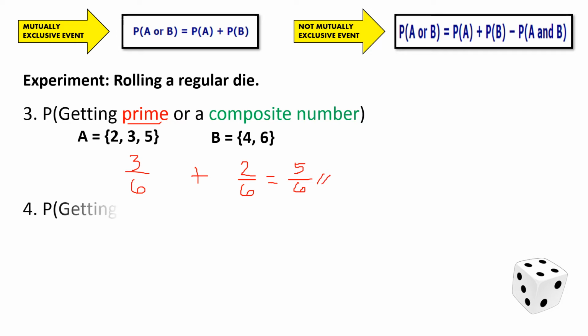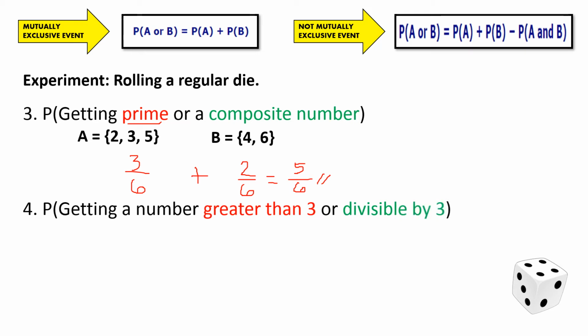Another example. Number 4, probability of getting a number greater than 3 or divisible by 3. So the first event is getting a number greater than 3. So therefore, those numbers from our first event are the numbers 4, 5, and 6. So we cannot include 7 and so on because we are plainly dealing with the numbers 1 to 6, since we are talking about a regular die only. While for the numbers divisible by 3, these are the numbers 3 and 6. So no more, no less. Therefore, the first event has the probability of 3 over 6, while the second event has a probability of 2 over 6, since we have 2 elements.